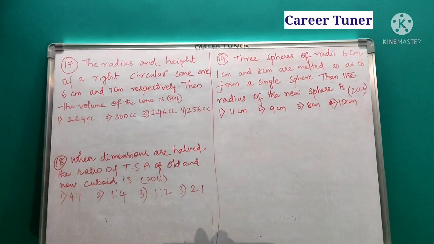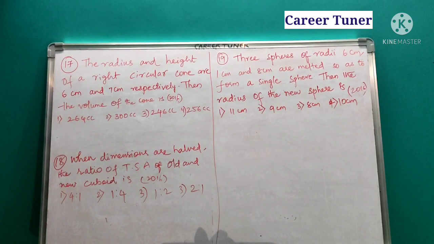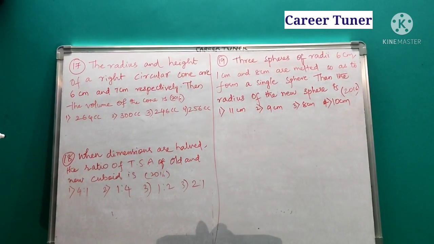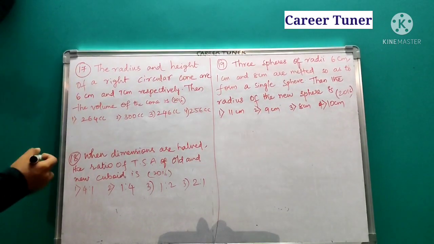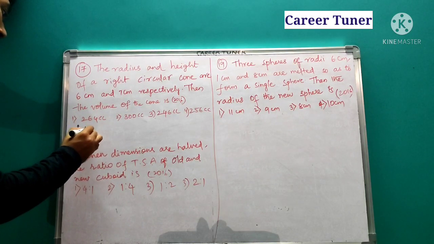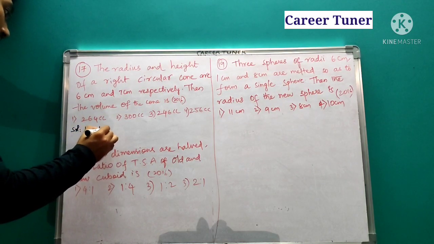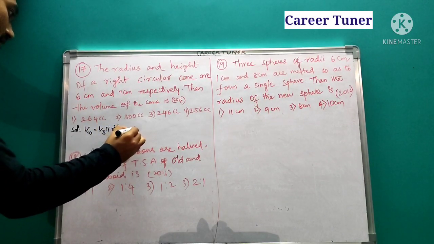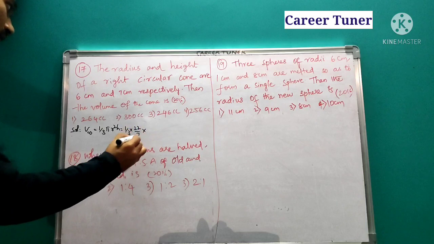Right? Okay, fine. The radius and height of a right circular cone are 6 centimeters and 7 centimeters respectively. The volume of the cone is. Okay, we need the volume of a cone. What is volume of a cone? Volume of a cone is 1 by 3 times pi r square h. So 1 by 3 into pi is nothing but 22 by 7 into r square.